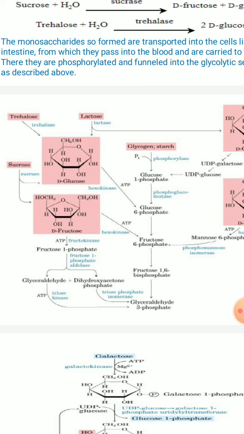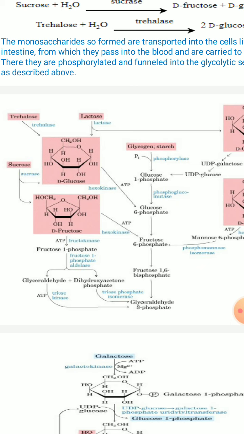Then it is acted upon by the enzyme aldolase. Aldolase is the enzyme mainly involved in cleavage. We have already learnt this in glycolysis, where aldolase cleaves the molecule, fructose 1,6-bisphosphate, into glyceraldehyde 3-phosphate plus DHAP. But here it is only fructose 1-phosphate, try to understand. So aldolase cleaves fructose 1-phosphate into glyceraldehyde plus DHAP, that is dihydroxyacetone phosphate.